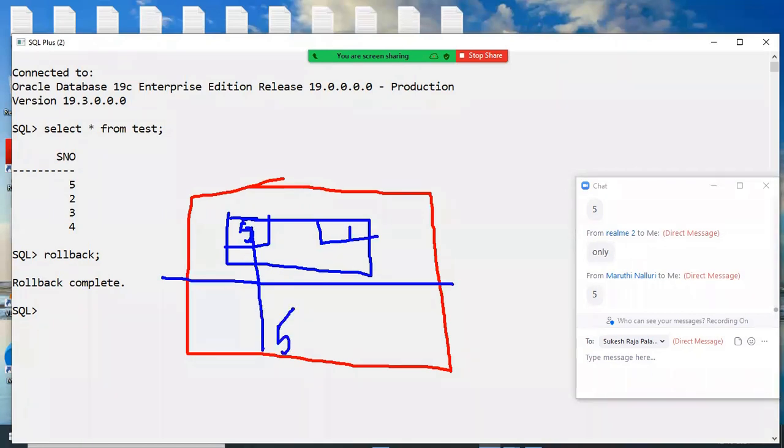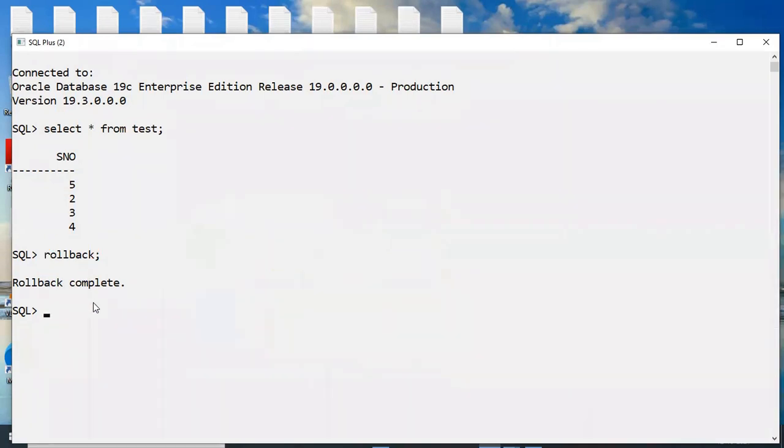In a hard disk. Whenever 5 is stored in a hard disk, automatically this 5 is gone from memory. This 1 also gone. Then we are using a rollback, which means there is no data in this buffer. Rollback means no use here. But 5 is available in a hard disk or not? Yes, very good. That's why we are using rollback also. Once we are committed, 5 is available.